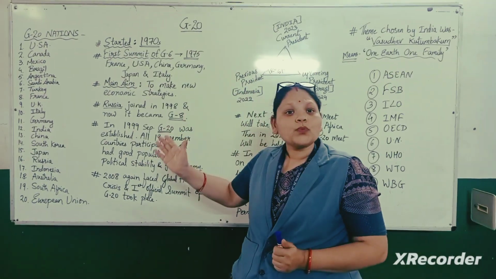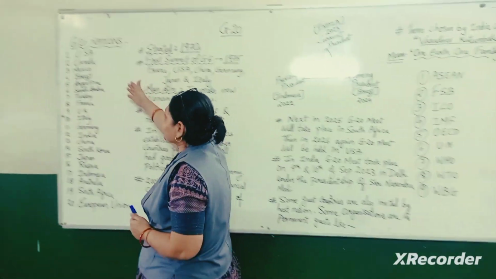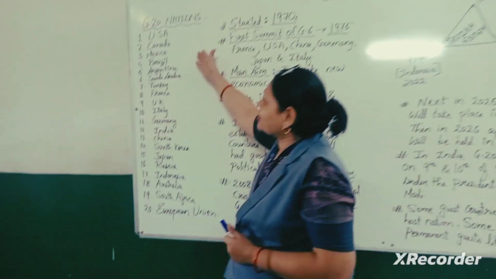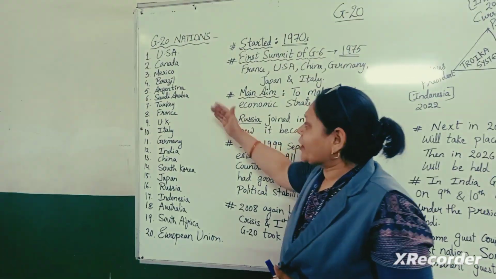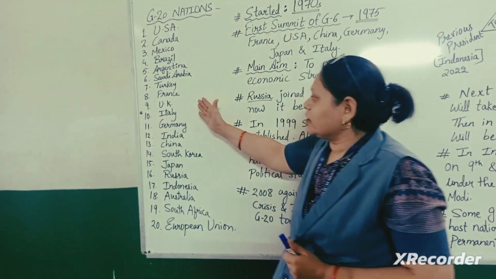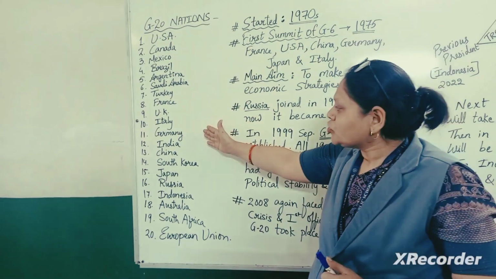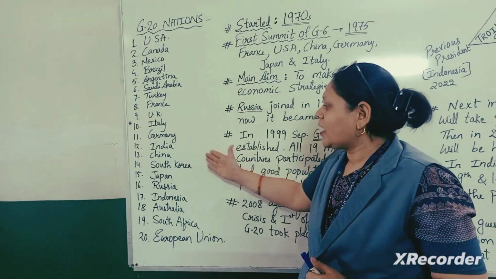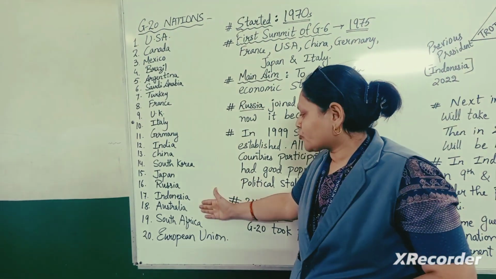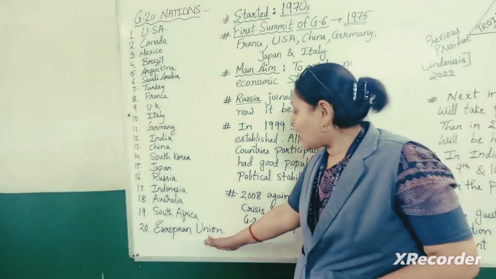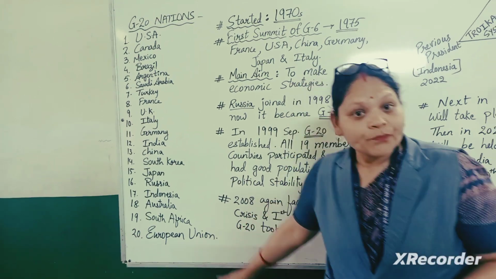Now what are these G20 nations? So let us discuss. It's USA, Canada, Mexico, Brazil, Argentina, Saudi Arabia, Turkey, France, UK, Italy, Germany, India, China, South Korea, Japan, Russia, Indonesia, Australia, South Africa, and the last is European Union.